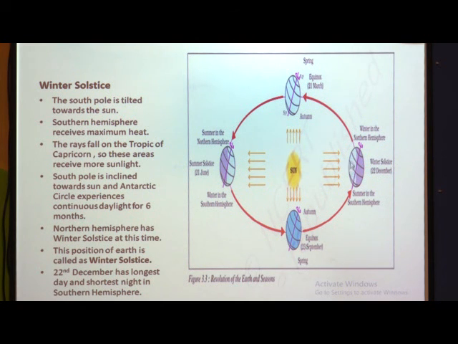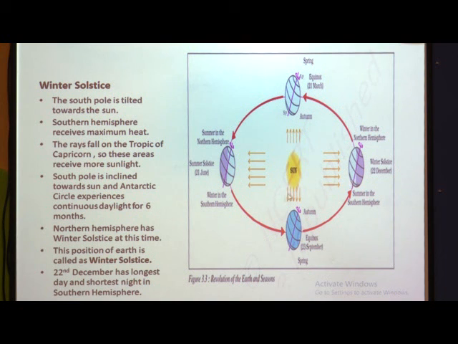As the southern pole is towards the sun, it receives more heat, and the Tropic of Capricorn comes here. So, this Tropic of Capricorn receives more heat, and the areas beyond this Antarctic Circle, which is in the South Pole, have daylight for about 6 months.